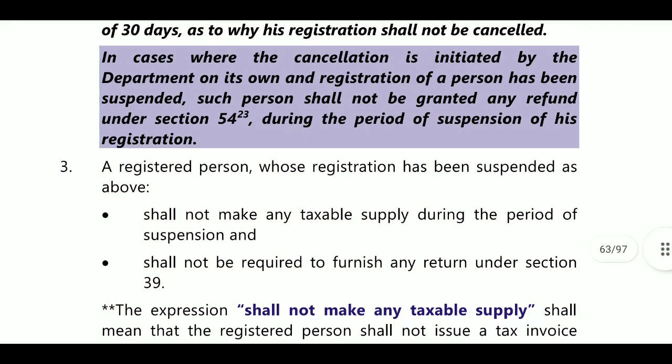In a case where the cancellation is initiated by the department on its own and the registration of a person has been suspended, such person shall not be granted any refund under section 54. So even if there is any ITC, he will not get any refund. If he goes for voluntary cancellation, then he will get the refund.